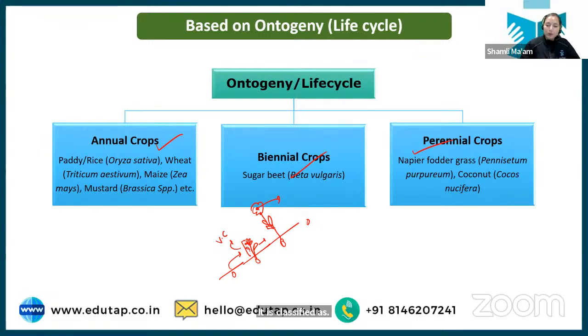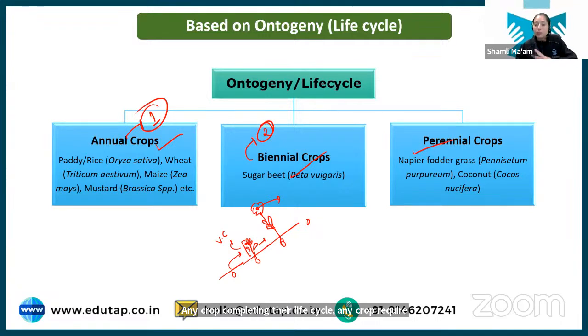Now what are annual crops? Annual means the crops which can complete their life cycle within 1 year. Okay? Next is biennial crops. Any crop that requires more than 1 year, specifically 2 years, for completing the life cycle is a biennial crop, like your sugar beet. And if they require more than 2 years for completing their life cycle, those are the perennial crops. Okay? I hope this is a very simple classification that should be understood by you.